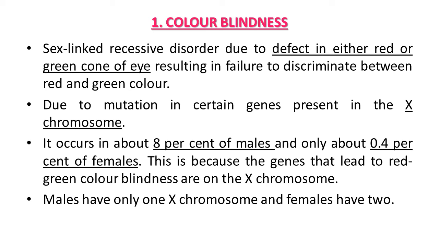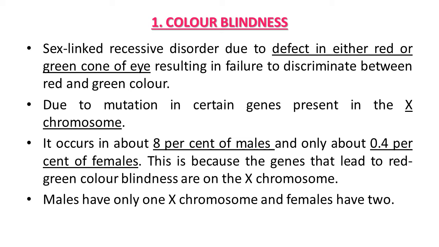Why is it so? Because the genes that lead to red-green color blindness are located on the X sex chromosome. A person regarding this may be normal, carrier or affected. Now a female has a pair of X sex chromosomes and a male has only one X sex chromosome.